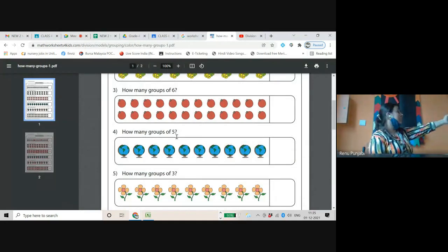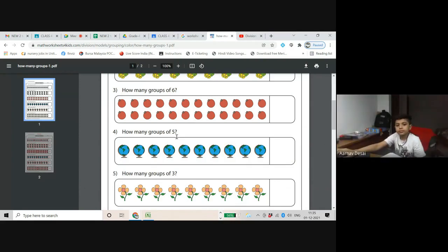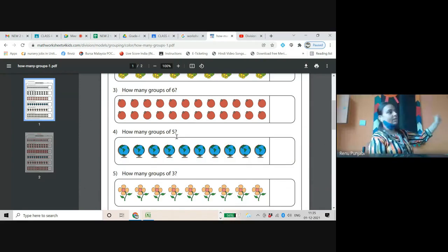Here, students sitting offline. Three. And in each group, how many flowers will you arrange? 3. Mohammed, you are getting me? What will be the statement of division? 9 divided by 3 equals 3.